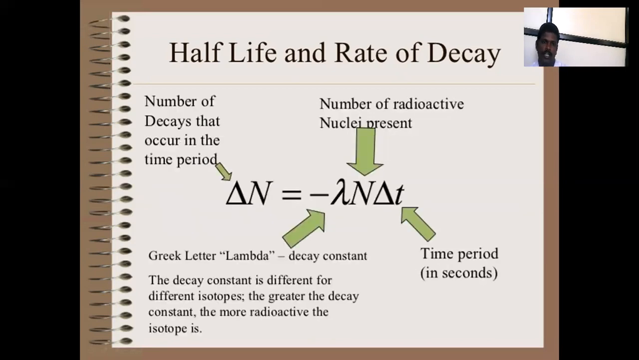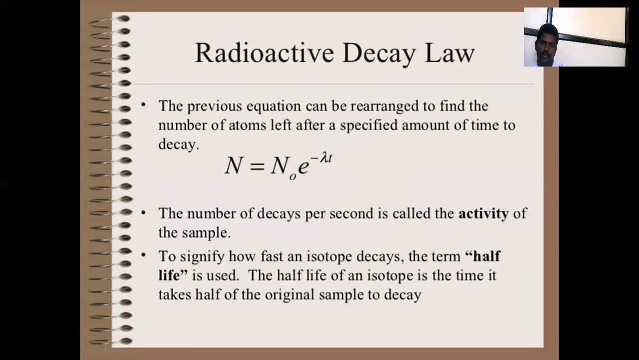The rate of the decay is the number of decays that occur in that time period. N means the number of radioactive nuclei present. T means the time period in seconds. Lambda means the decay constant, which is different for different isotopes. The greater the decay constant, the more radioactive the isotope.